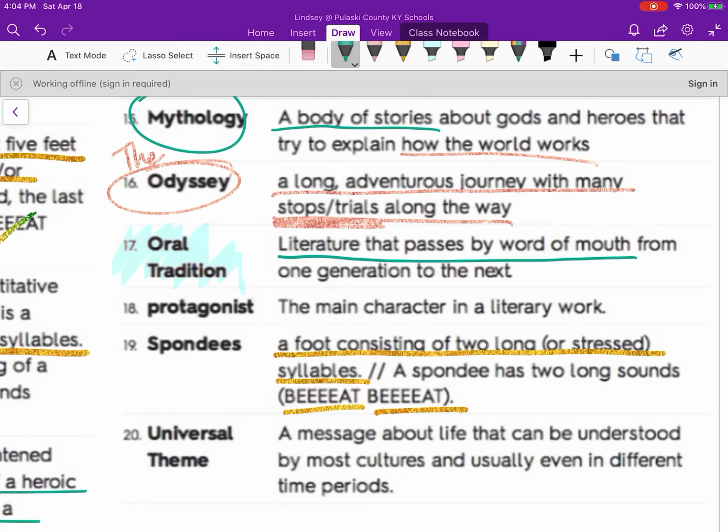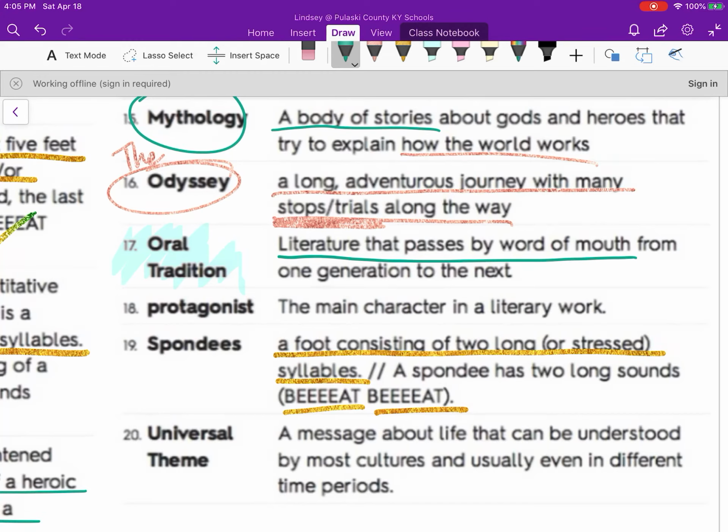My grandpa, before he died years ago, told us the story about how he was at Pearl Harbor when it was bombed during World War II. He was up in the mountains delivering supplies to some storage facilities, and he watched the planes come in, and he watched them get bombed. That's not written down anywhere, except my dad has written it down now, but it was orally passed down to us, so it's part of an oral tradition.